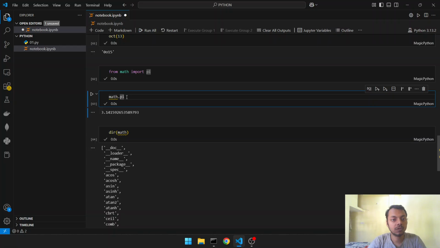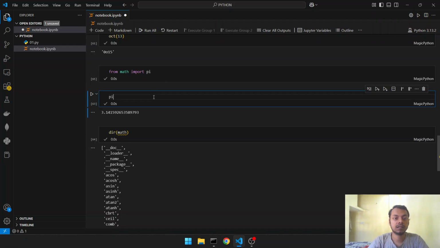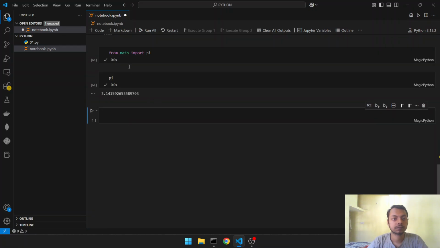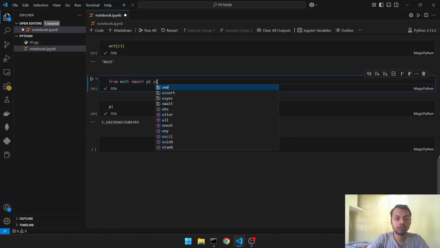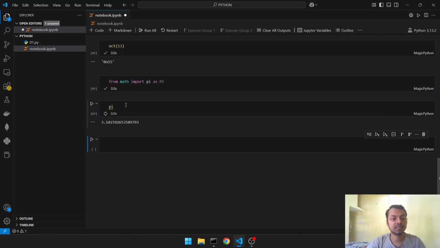Now we won't need to use math.pi. We can directly use pi. See, I run that and pi. Okay, we can also use as. What we have done is that we imported pi from math and renamed it as capital Pi. Now small pi has no existence here. Okay, that was wrong.